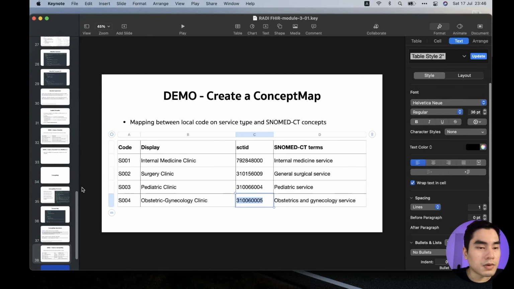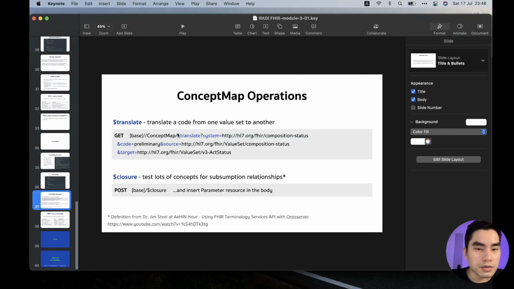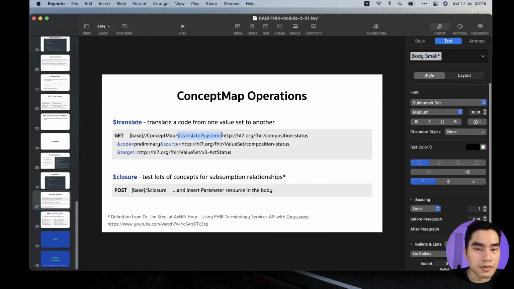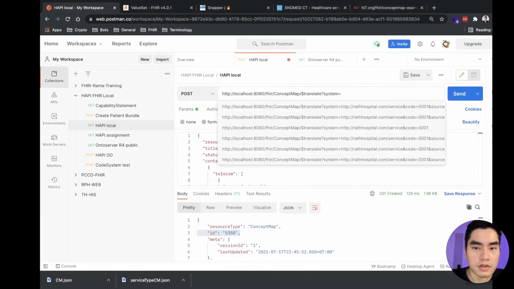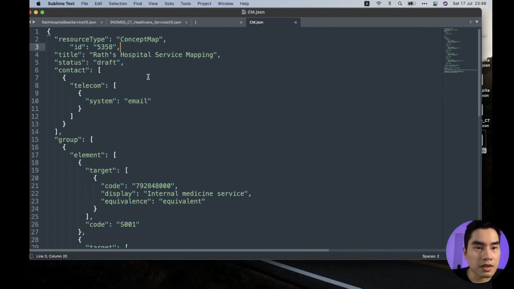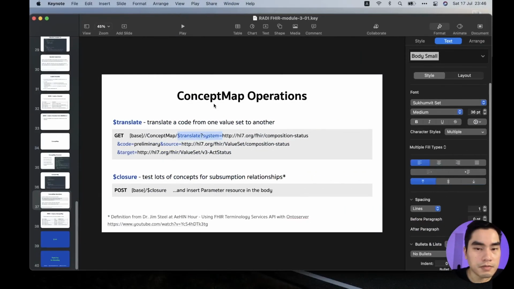The next one is trying to translate. Okay, let's say we want to translate between our systems.